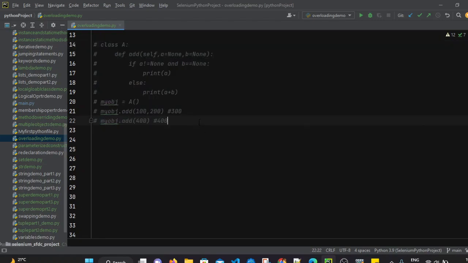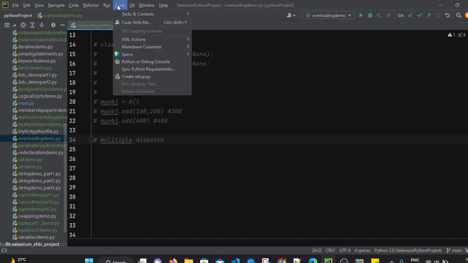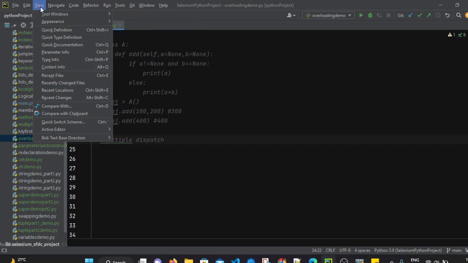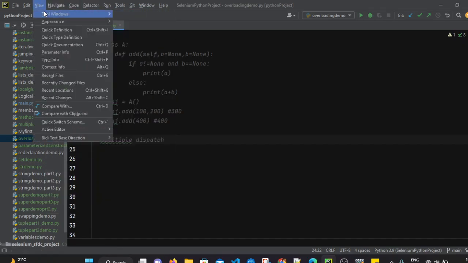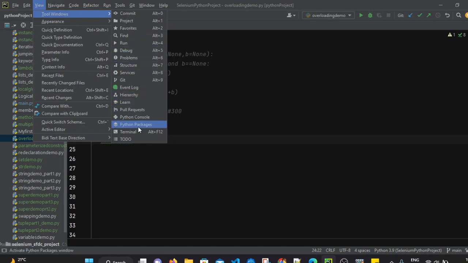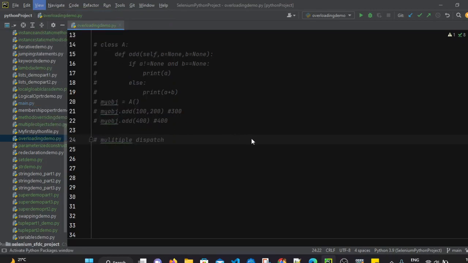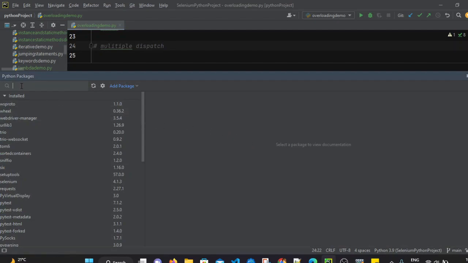And now let's see approach 2, the efficient approach by using the multiple dispatch module. First we have to install this module. How to install it: we can simply go to View, Tool Windows. If you are using PyCharm, go to View, Tool Windows, and within the tool windows there is Python Packages. Select that option. After selecting that option, we can search for multiple dispatch.